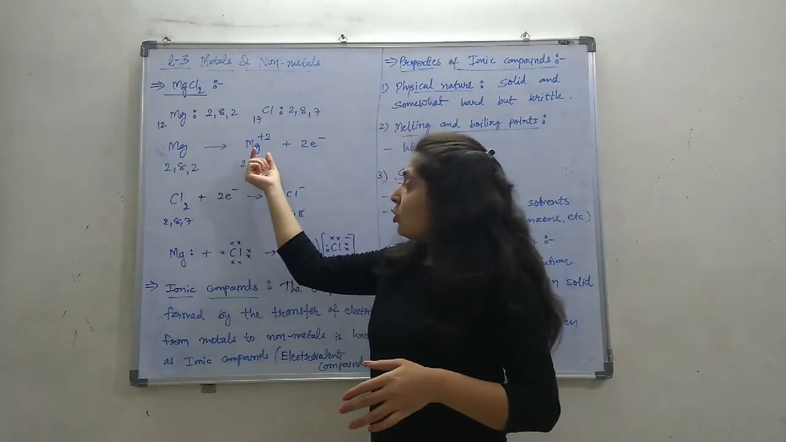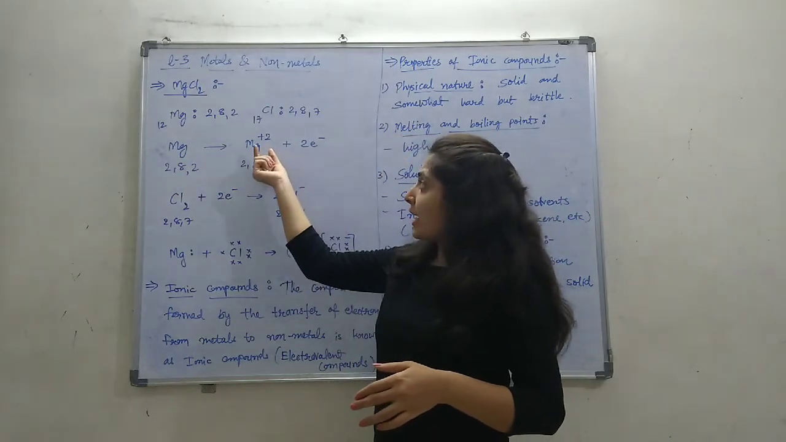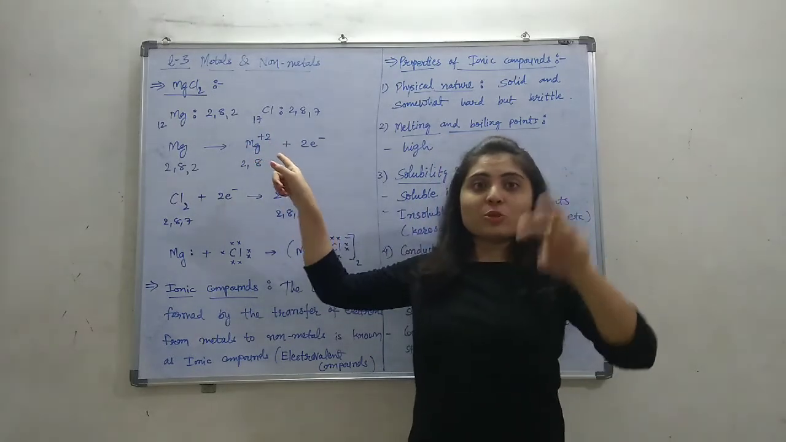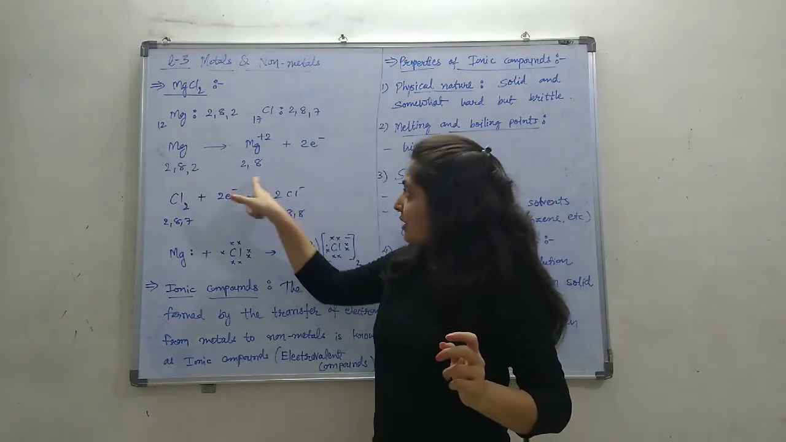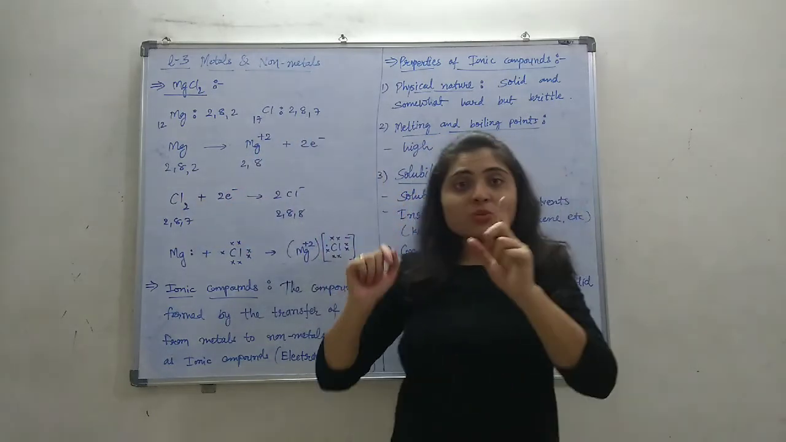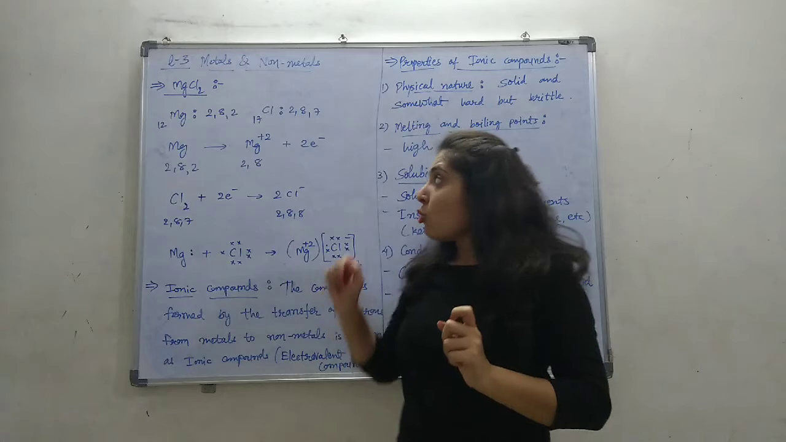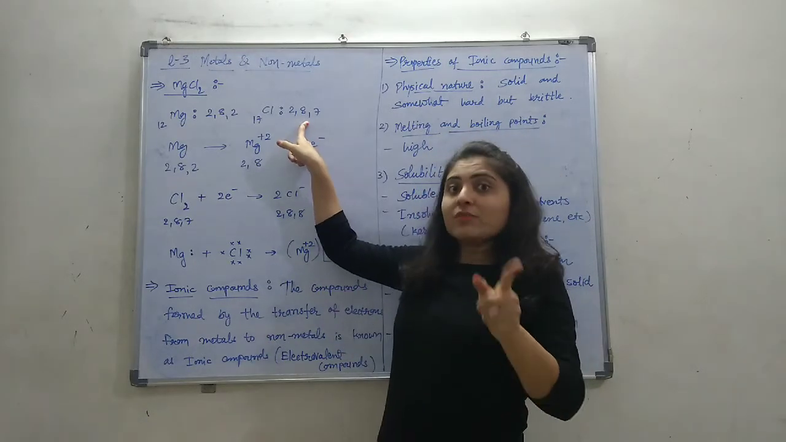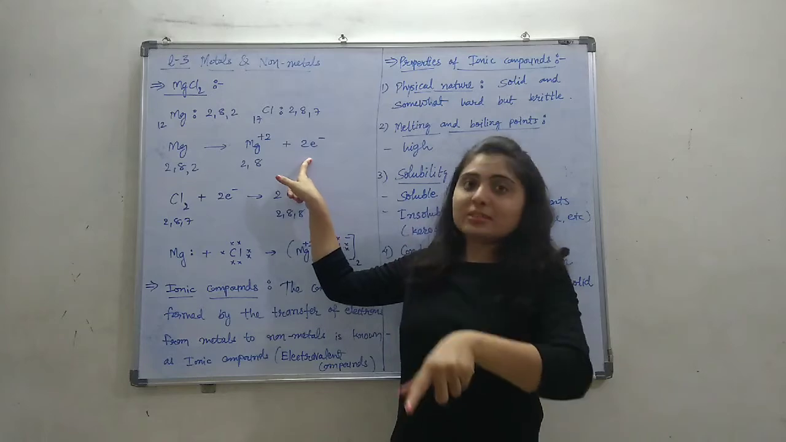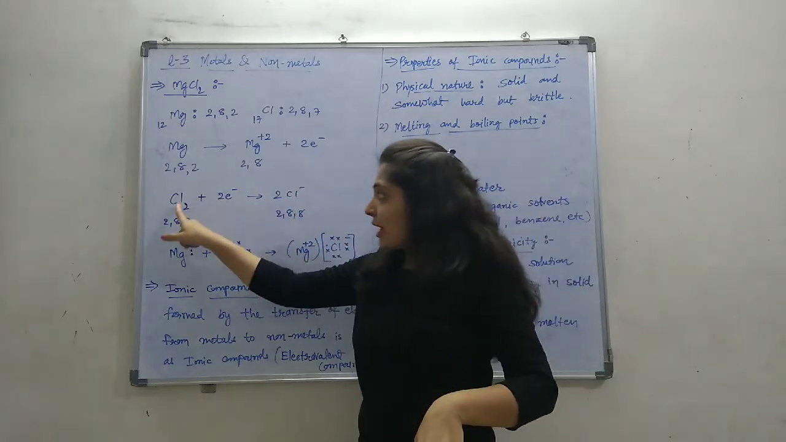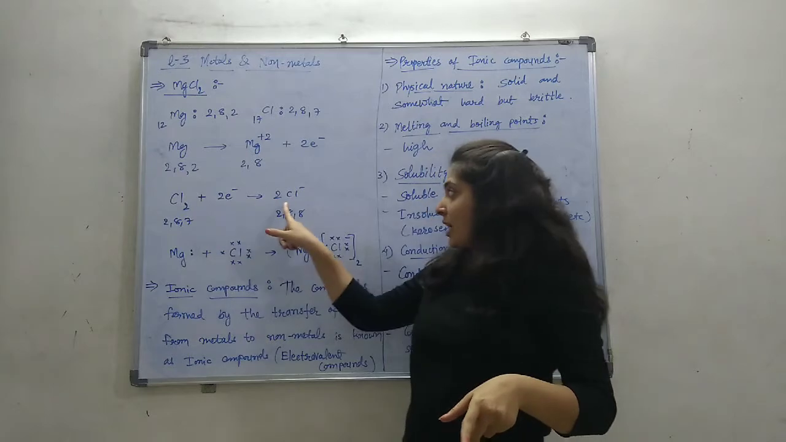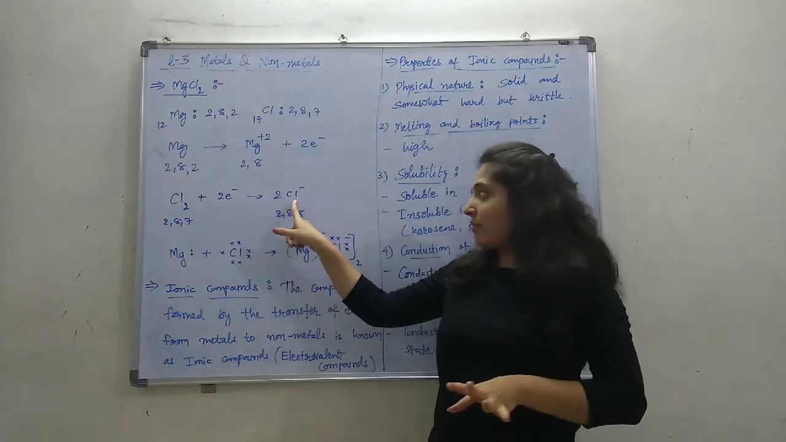So magnesium will lose 2 electrons, making Mg2+. This plus 2 represents that 2 electrons are lost, and now the electronic configuration is 2, 8. But chlorine needs only 1 electron to complete the orbit. So one atom of chlorine will gain 1 electron and another atom of chlorine will gain another 1 electron. Total 2 atoms will gain 1 electron each, making 2 chloride ions.